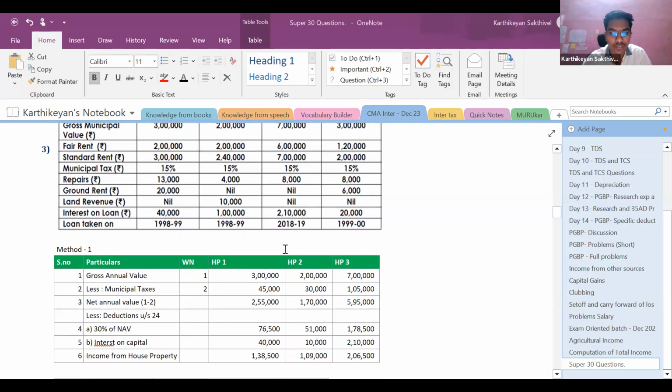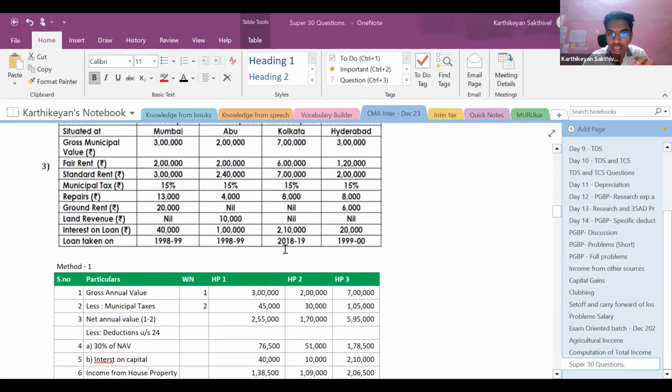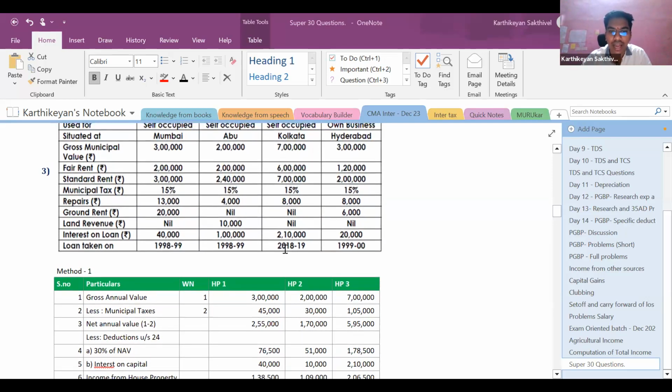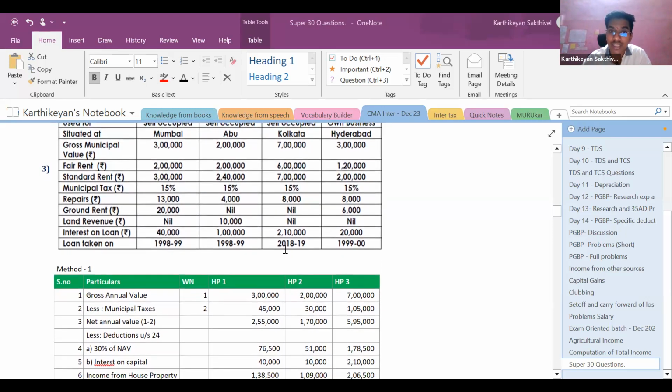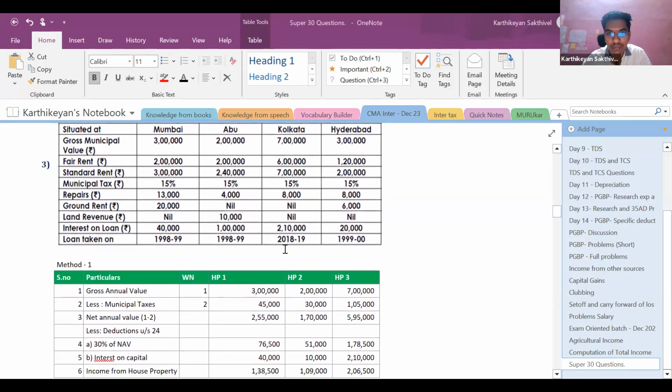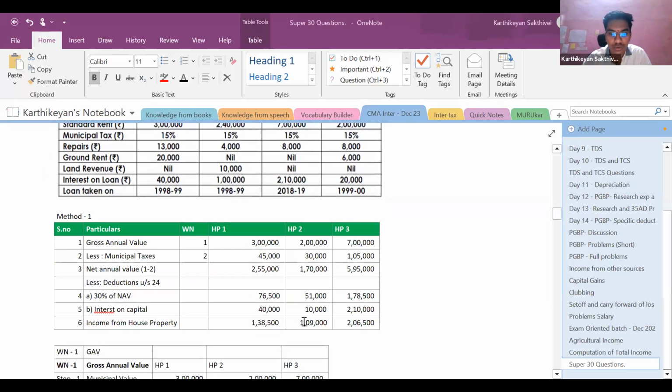So first, what we should do is consider each single house property individually as deemed to be let out and compute the income from house property. After computing all three as deemed to be let out, whichever has the least income is to be treated as deemed to be let out, and the other two are to be treated as self-occupied properties. That is method number one.